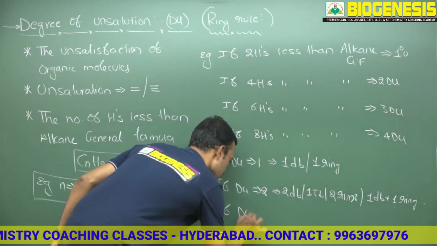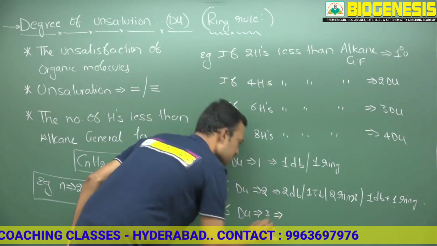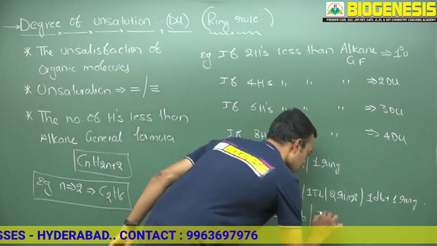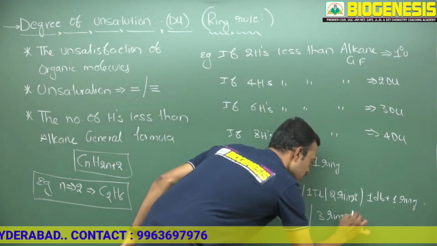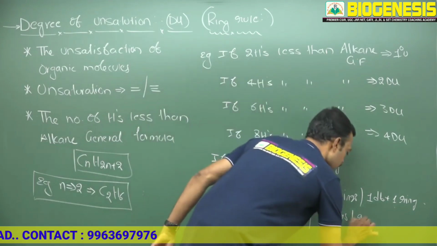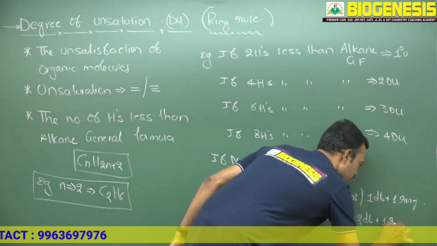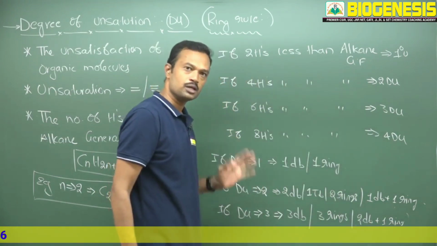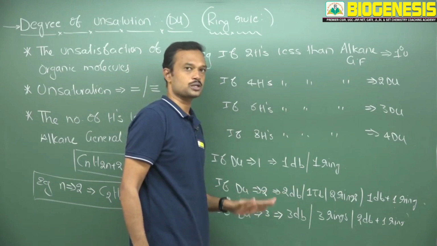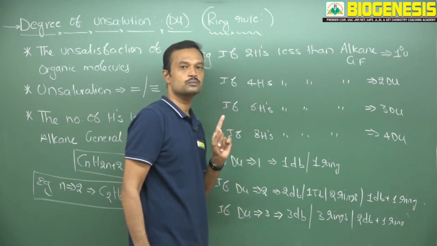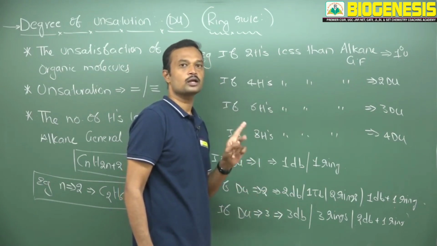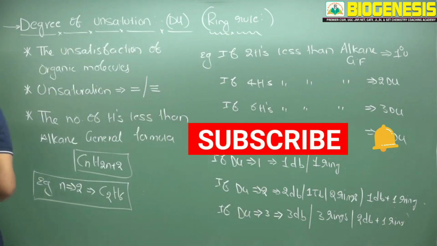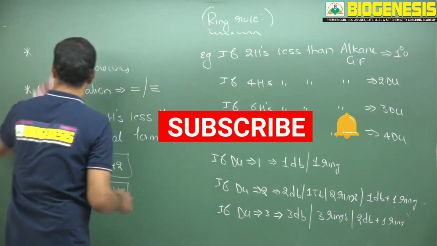In the same way, if the degree of unsaturation is 3, can you guess? Yes, 3 double bonds are possible, otherwise 3 rings, or 2 double bonds plus 1 ring. Like that you can create many structures, not only one, with all these possibilities. Every time remember, one double bond is equal to 1 DU, one triple bond is equal to 2 DU, and one ring is equal to 1 DU. So this is one general formula. I will show one more formula to understand this.